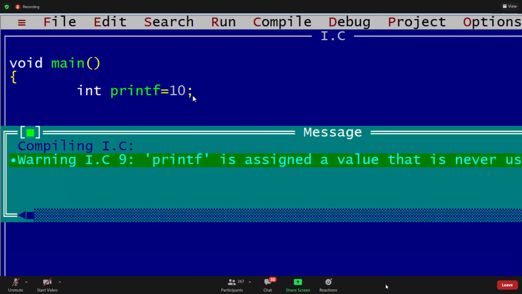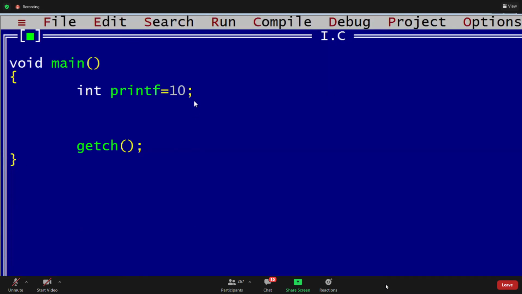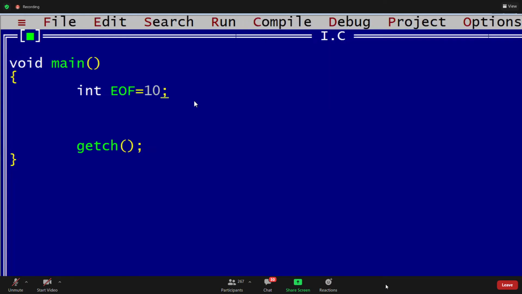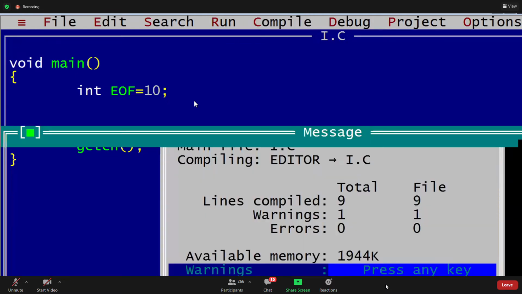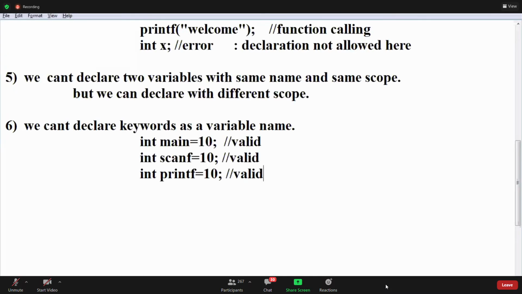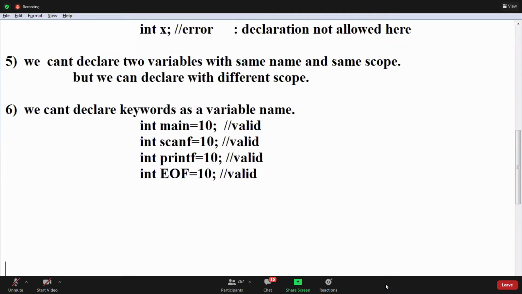Okay. Can I write one more, guys? Can I declare EOF? It is showing no error, right? Can I assign some value? Now no errors. EOF also you can declare. Can I print the value? See this? Now I am going to print the value. EOF, percent d, EOF. Yes, this is valid, right? EOF is working. Int EOF equals to 10. Is it valid? Yes. EOF is the end of file character. Okay. They are not keywords, guys.